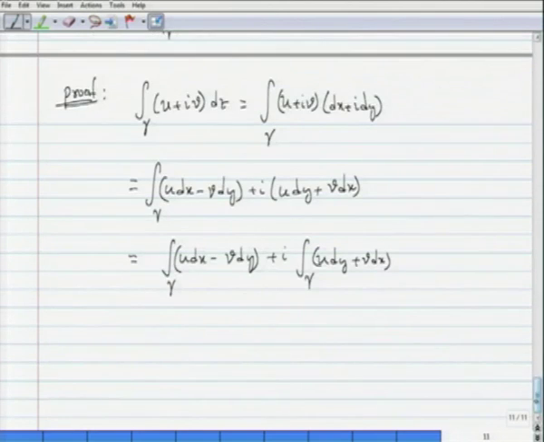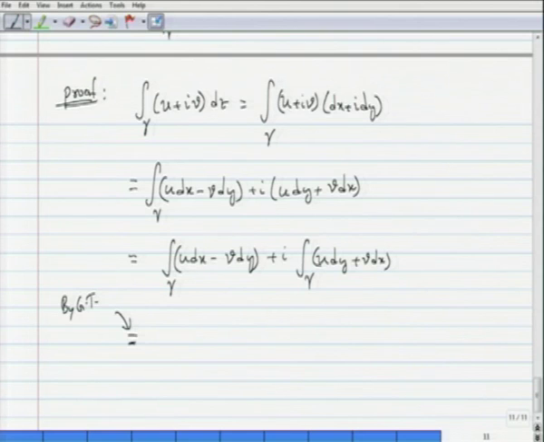And now, since we assumed that the partials of u and v exist and are continuous on omega, and so in particular they are continuous on the inside of gamma, we can apply Green's theorem.